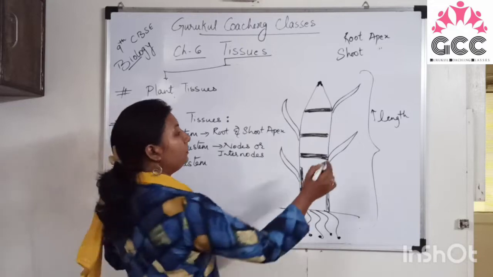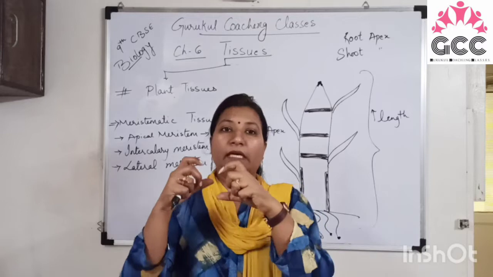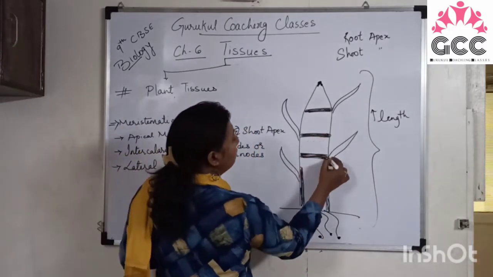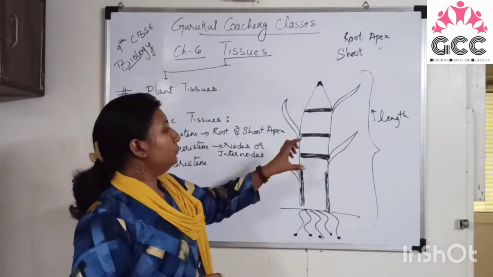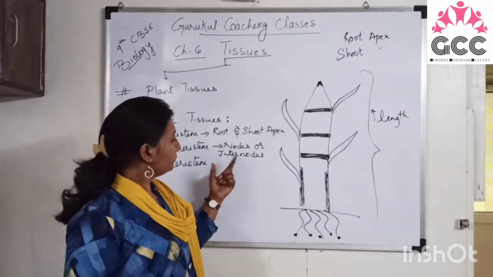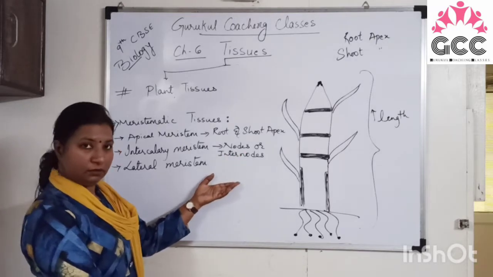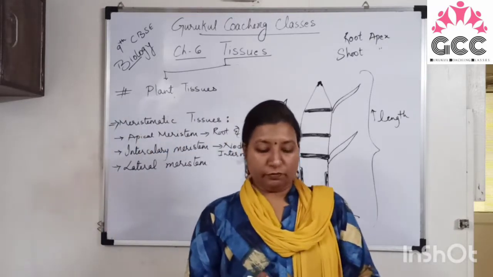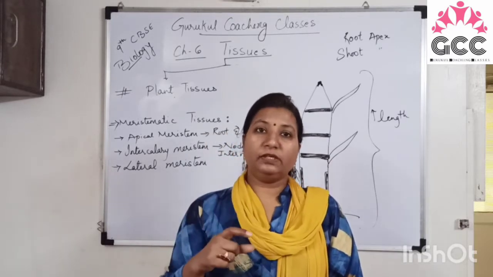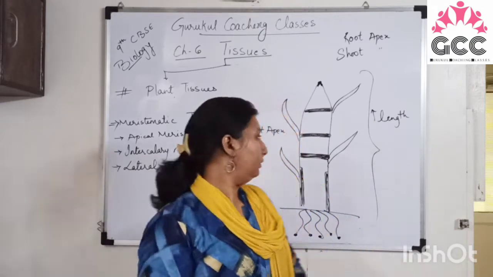Internodes means the gap, or you can say the area between the two nodes. This is a node, right? So the area between the two nodes is known as internodes. So generally intercalary meristems are present at the nodes and the internodes. They are responsible for the growth of the branch. They are present at the petiole of a leaf, so they will give rise to the leaf and flowers, right?